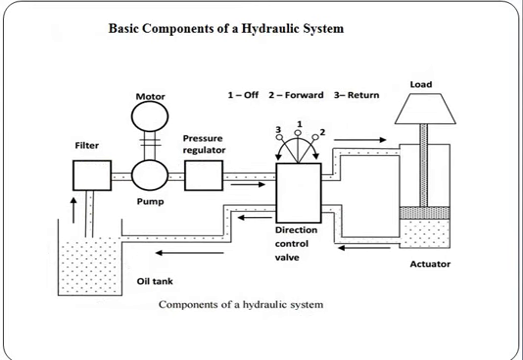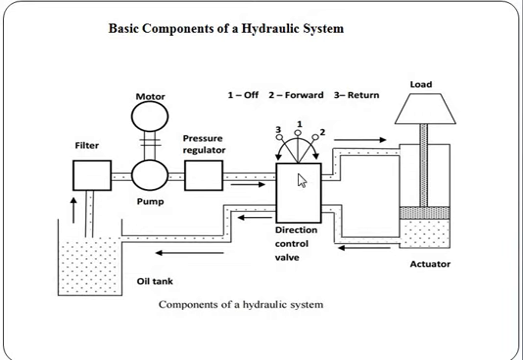Next, we will discuss the basic components of the hydraulic system. Here, this is the reservoir tank, this is the oil filter, this is the motor, this is the pump, and the pressure regulator.